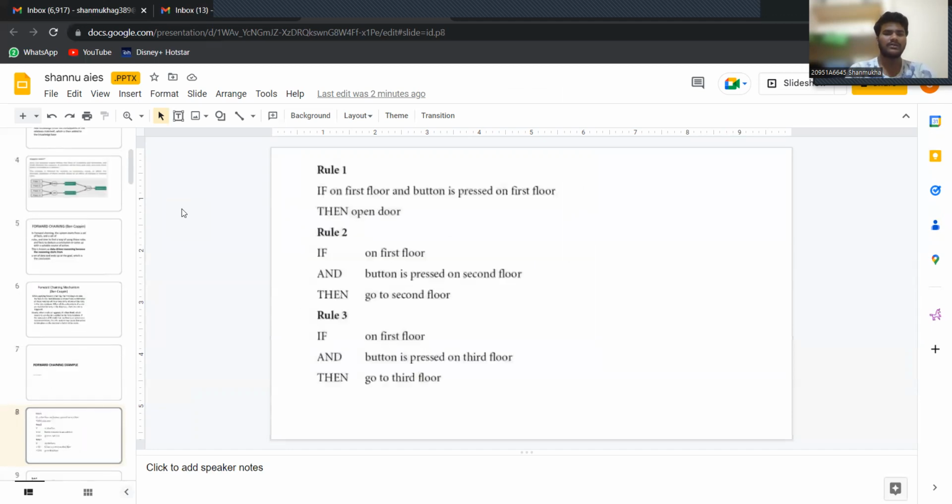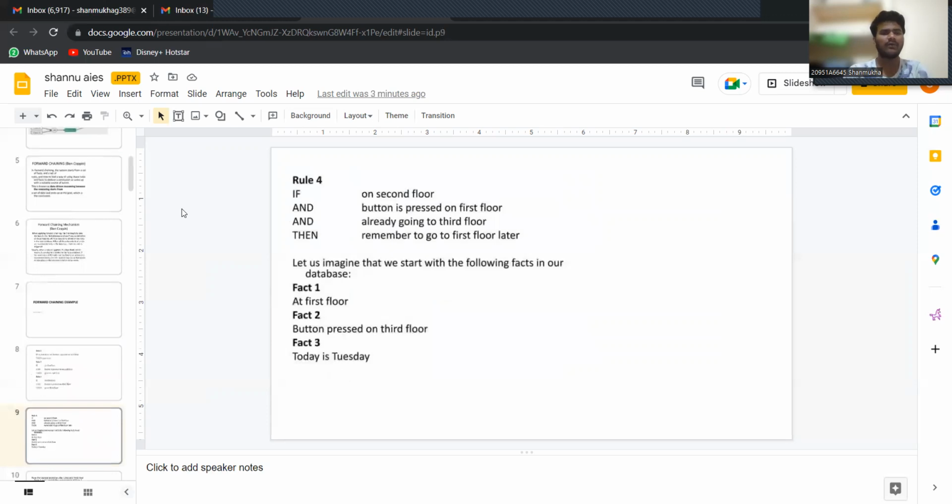Example for forward chaining. Rule 1: if on first floor and button is pressed on first floor, then open door. Rule 2: if on first floor and button is pressed on second floor, then go to second floor. Rule 3: if on first floor and button is pressed on third floor, then go to third floor. This is generally the rule system for a lift in any building. And rule 4: if on second floor and button is pressed on the first floor and already going to the third floor, remember to go to first floor later.